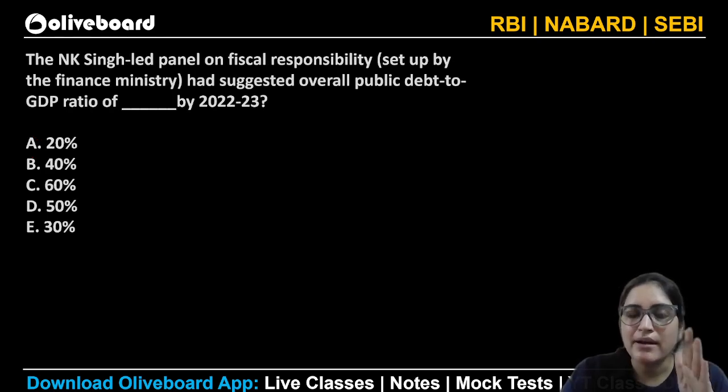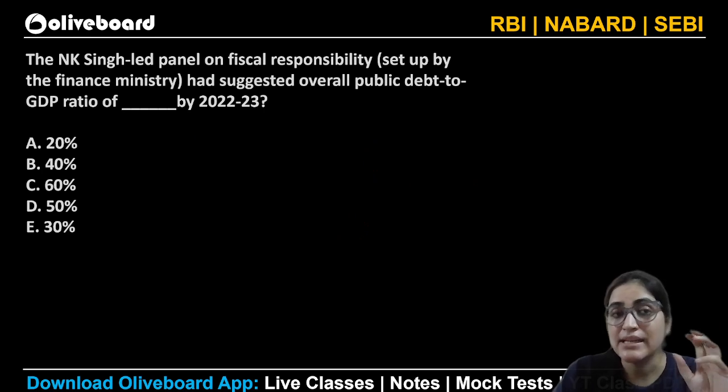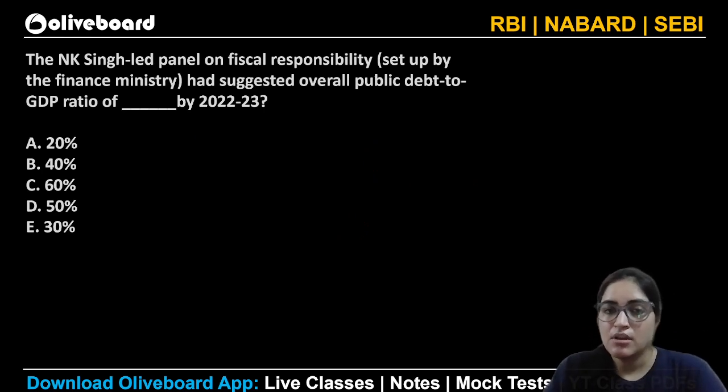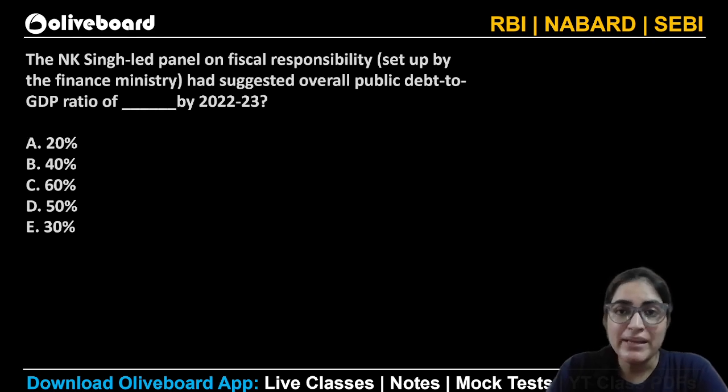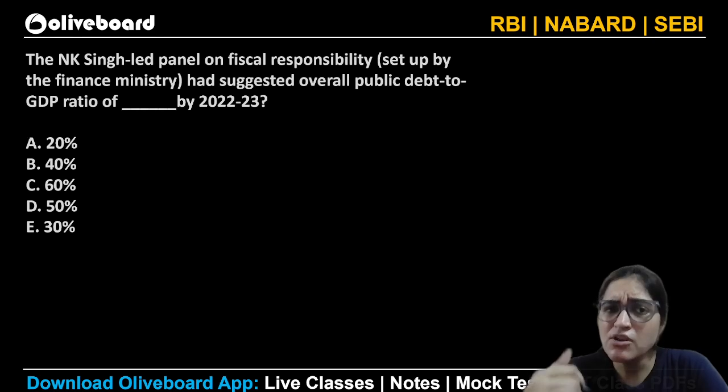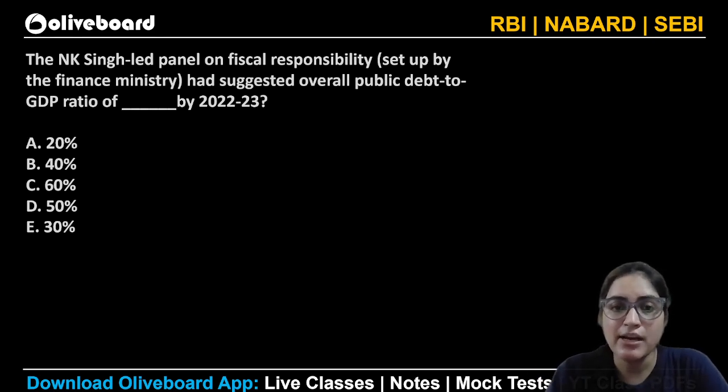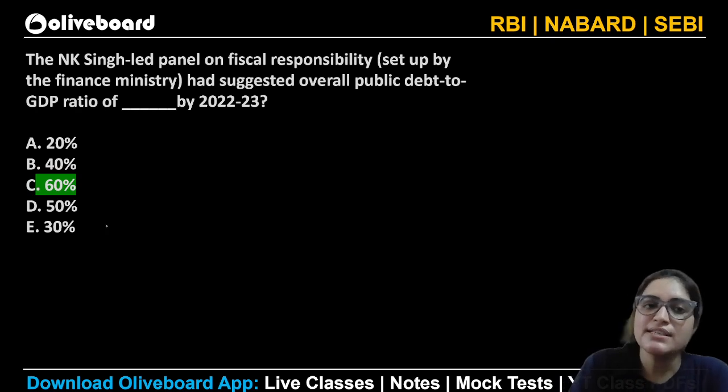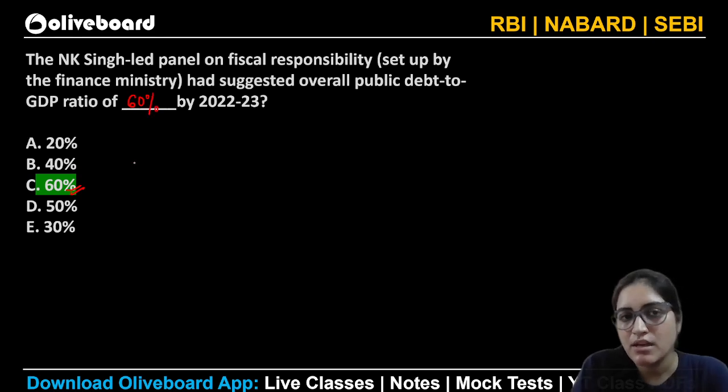The N.K. Singh-led panel on fiscal responsibility was set up by the finance minister. It has suggested that an overall public debt to GDP ratio of dash should be maintained by 22-23. This was your N.K. Singh panel. It was somewhere around 2017 that it gave this kind of recommendation. But what is the public debt to GDP ratio that it wants? It wanted 60%. A 60% public debt to GDP ratio it required.